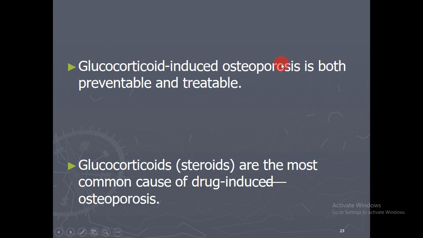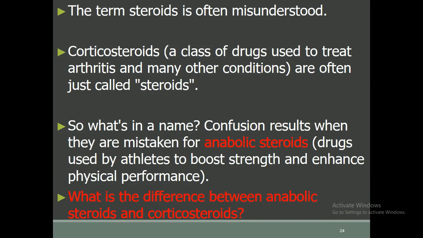Glucocorticoid-induced osteoporosis is both preventable and treatable. Glucocorticoid steroids are the most common cause of drug-induced osteoporosis. As we know, sometimes we are using different types of medication and drugs, and due to the use of these drugs there may be a chance of drug-induced diseases. So in order to minimize the chances of contaminations, infections, you will have to do proper dose adjustment.